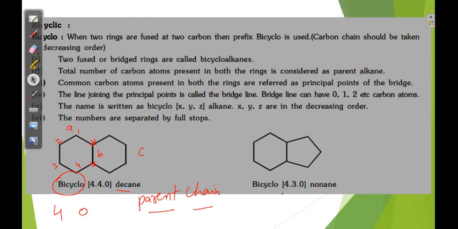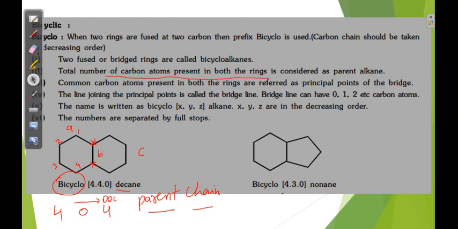Right side again 4 carbons. Okay, so these bridge carbons we have to write in decreasing order. So 4, 4, 0.